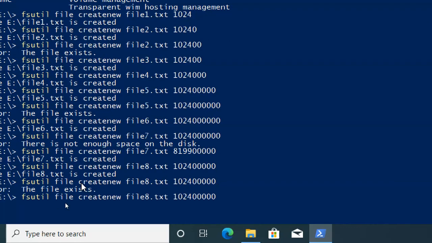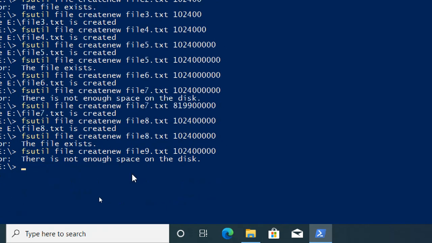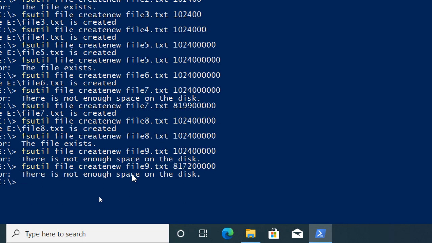Again I want to create another 100 MB. File existed, no problem. Not enough space, so I have to reduce that one. I have to use something around 800. Last time I created 8172 actually, so not this one. File not space enough, so 800 also not working.